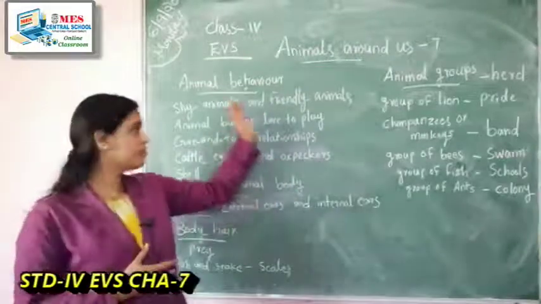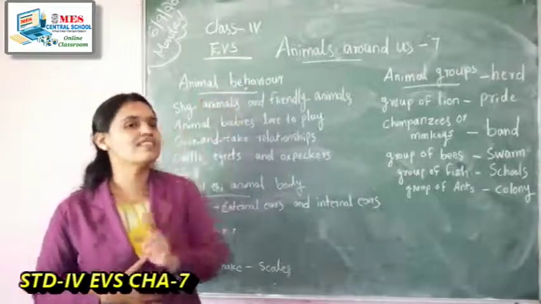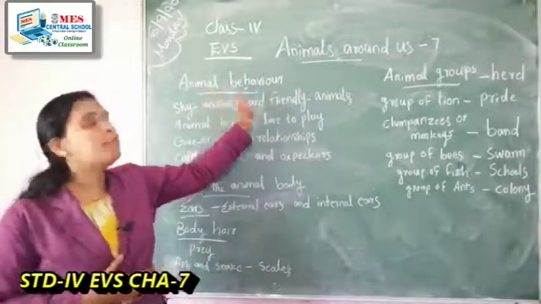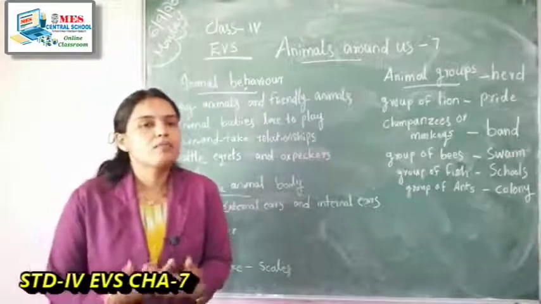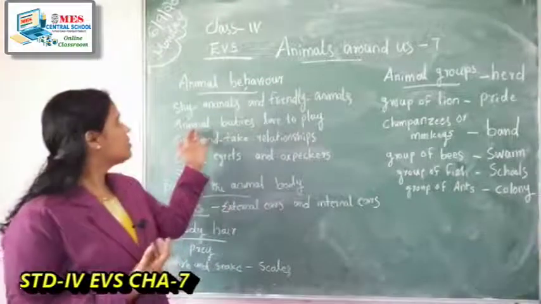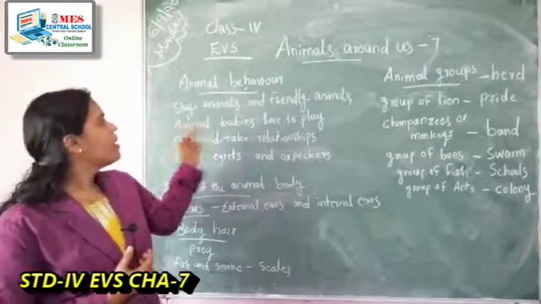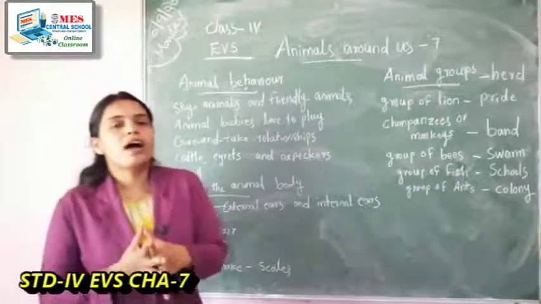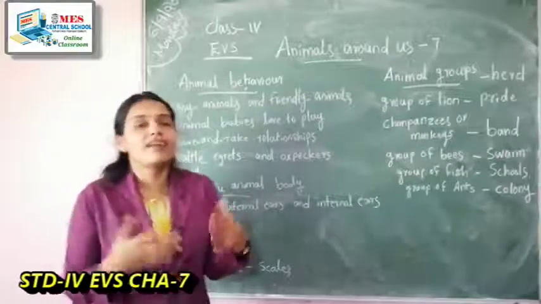Next, the topic in the same lesson is animal behavior. Different animals behave differently. Some animals are shy and some animals are friendly.